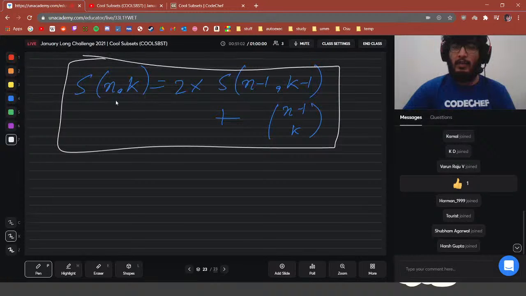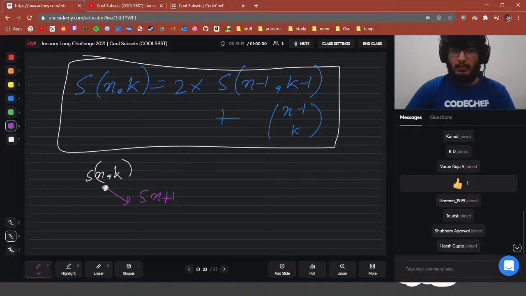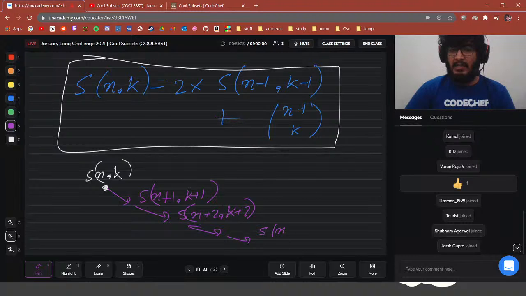And in here you can see that if we have some value S(n, k), from that we can calculate S(n+1, k+1), and from that S(n+2, k+2) really efficiently, in constant time. Like this we can go to S(n+t, k+t).